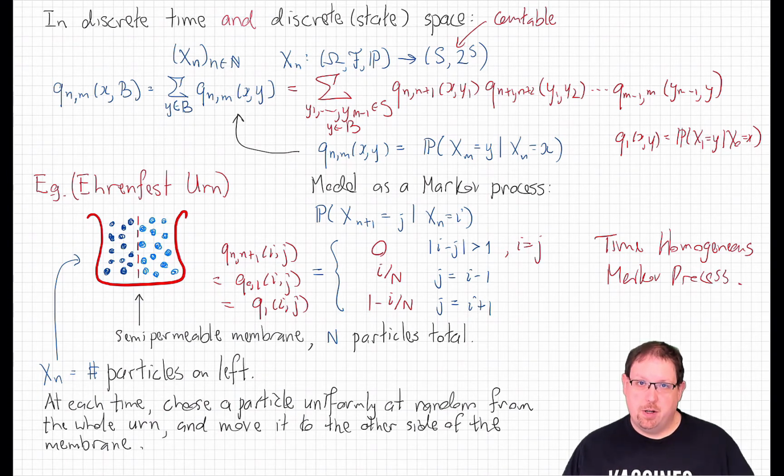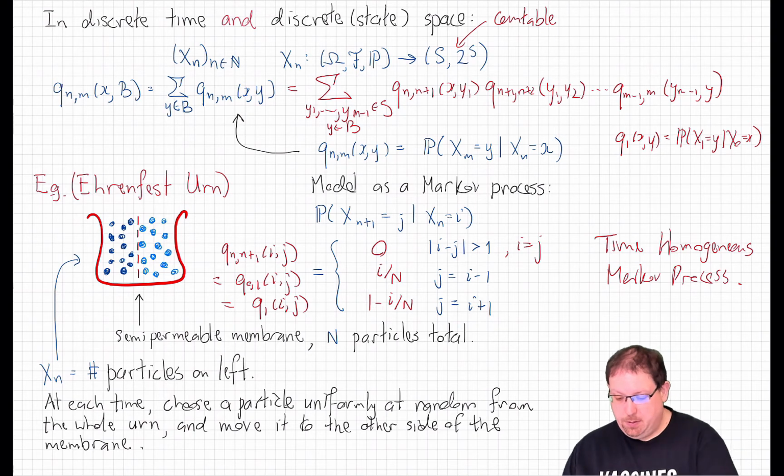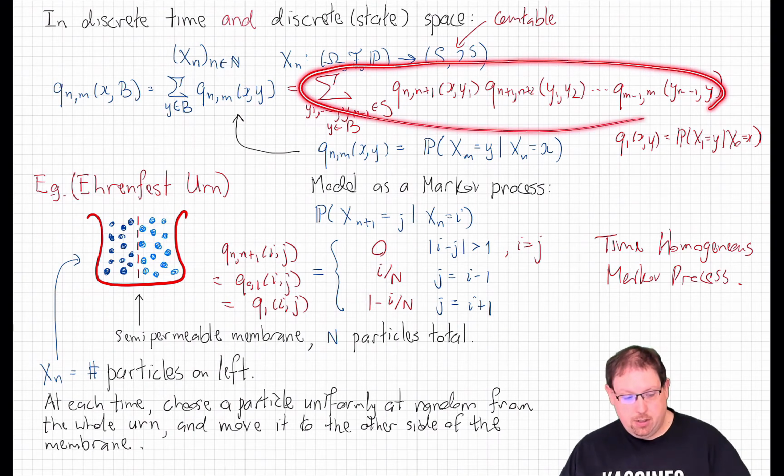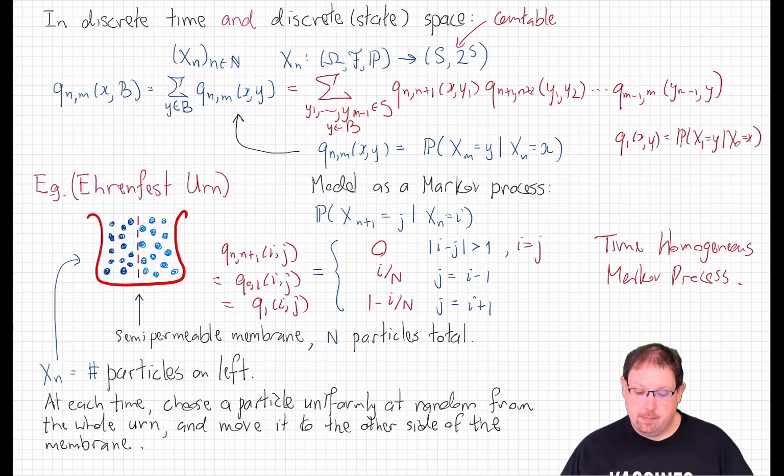Time homogeneous Markov processes in the case where we have discrete space are, in some high-level sense, very easy to handle, because, as we've noted, this is essentially just matrix multiplication. Well, let's actually formalize that, at least in the finite state space case. But first, let's introduce some new terminology.